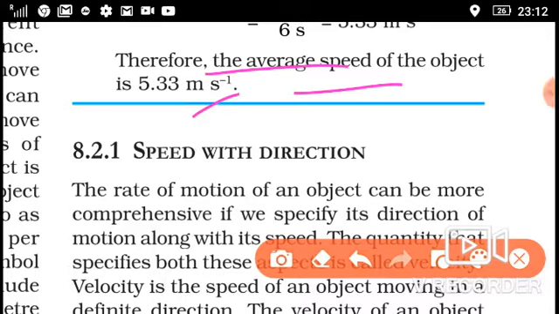Okay, we have completed our topic, uniform and non-uniform motion, and how we find the rate of motion, how we can measure it, and some examples also we discussed.